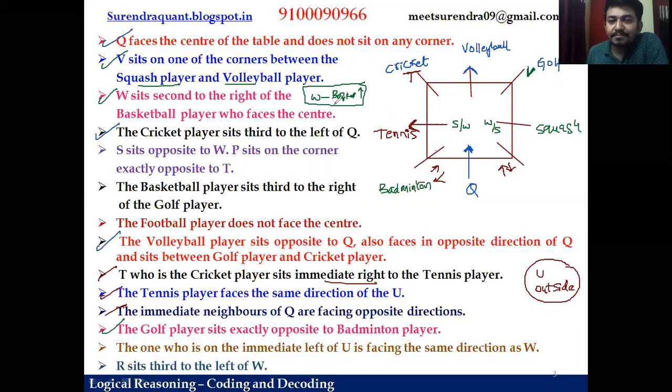Okay, let us continue. P sits on one of the corners exactly opposite to T. So we know this is T and P sits exactly opposite. So this is the person P. So this is done.